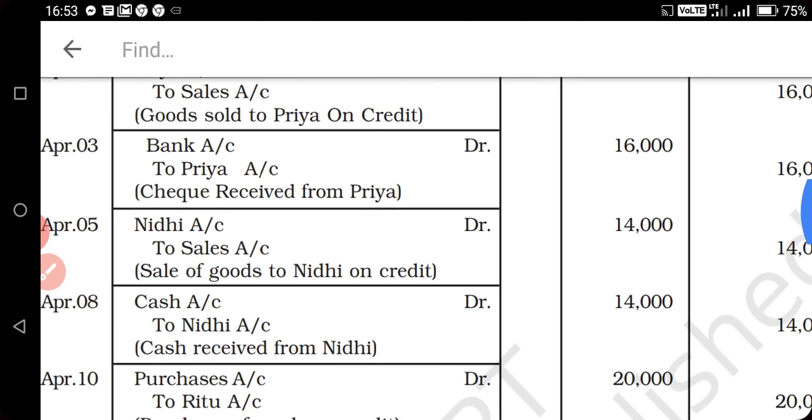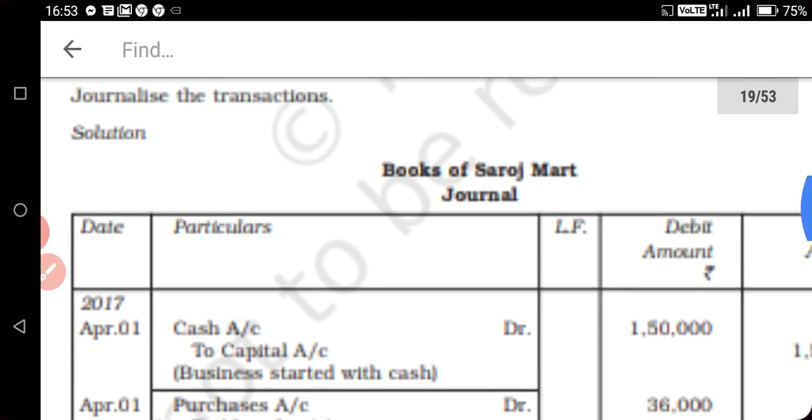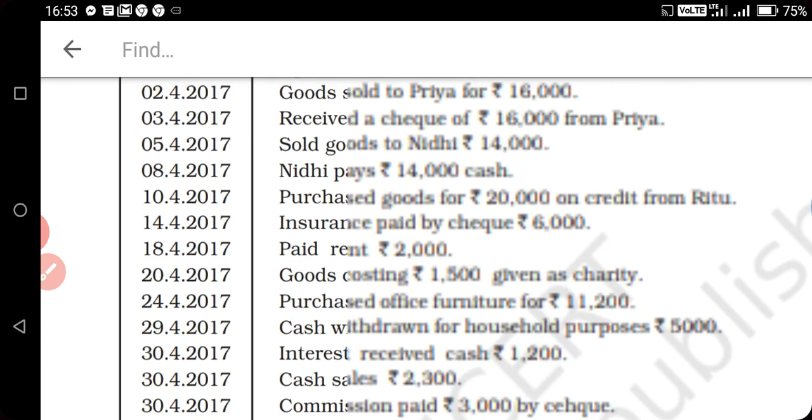Next is check received from Priya. You are receiving a check from Priya. So whenever you are receiving the check, if anything is not mentioned, let's see the transaction first. Actually, what is the transaction?